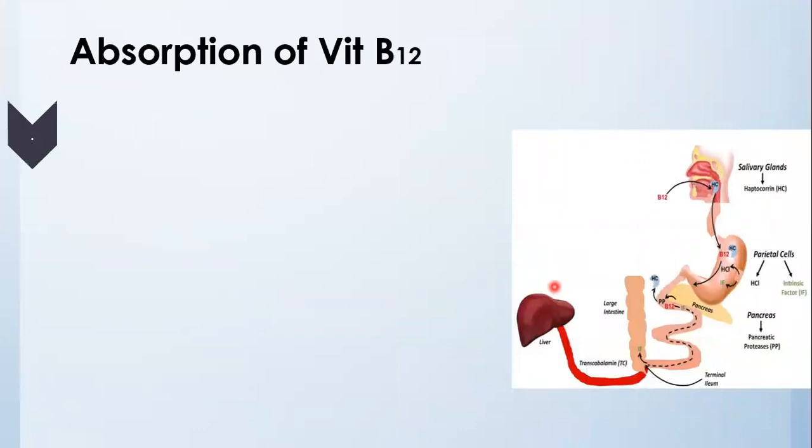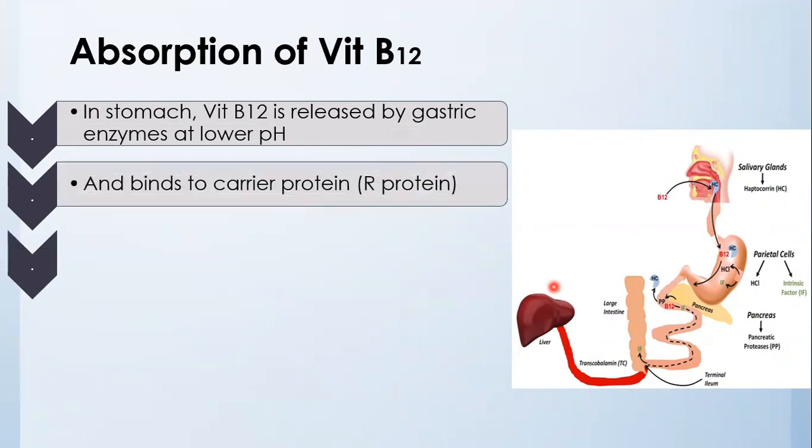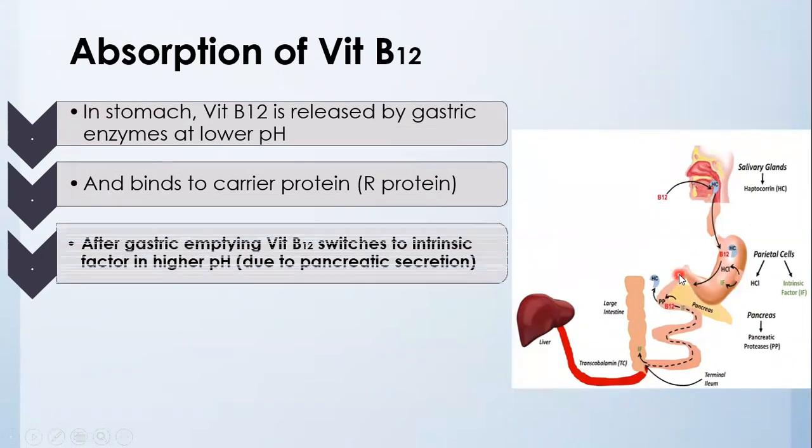The absorption process of vitamin B12 includes, in the stomach, the gastric enzymes release the vitamin B12 at lower pH, and it is due to hydrochloric acid. Then it binds to carrier protein called R protein. After gastric emptying, vitamin B12 switches to intrinsic factor in higher pH, which is controlled by pancreatic secretion.